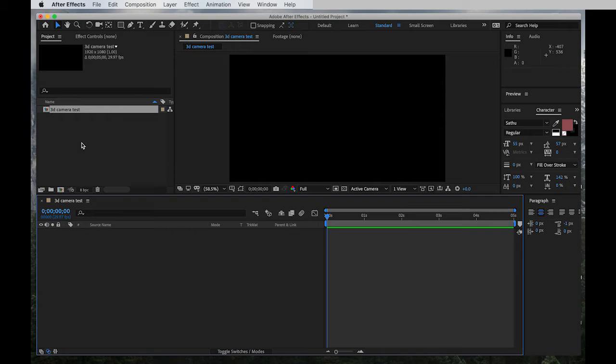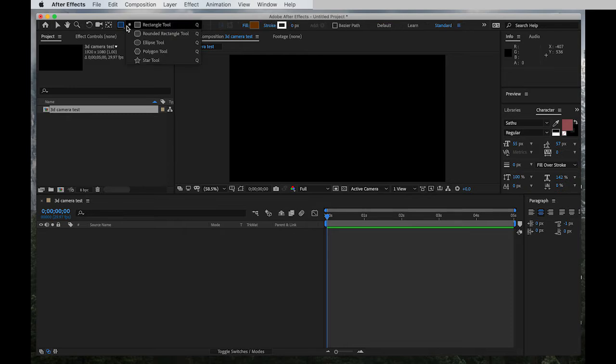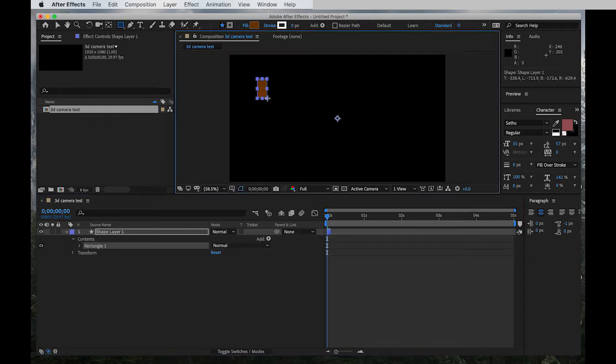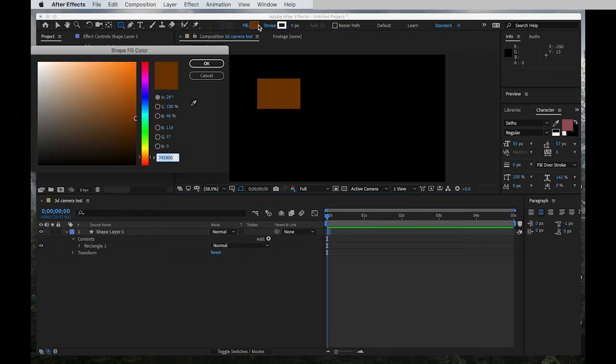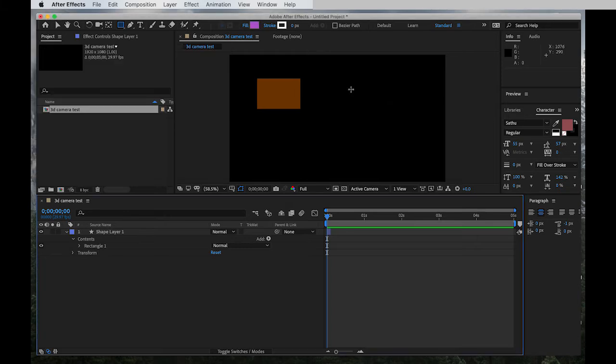So the next step would be to make a couple of rectangle shapes. I'll make one shape right here. Then I'm going to click out of it and make a different shape.